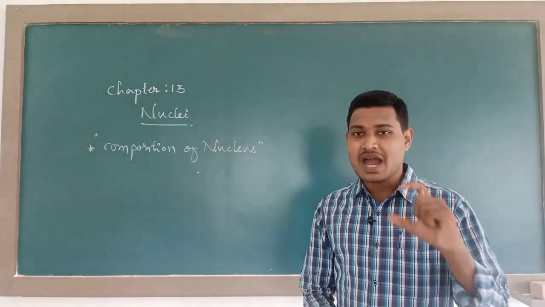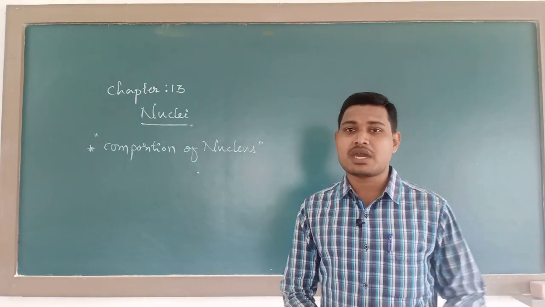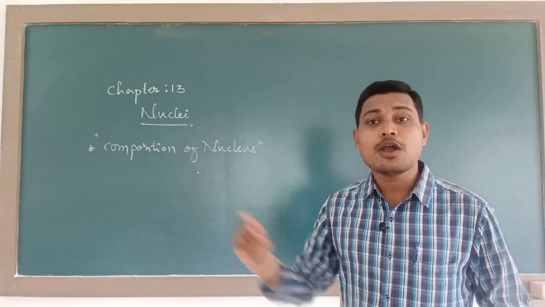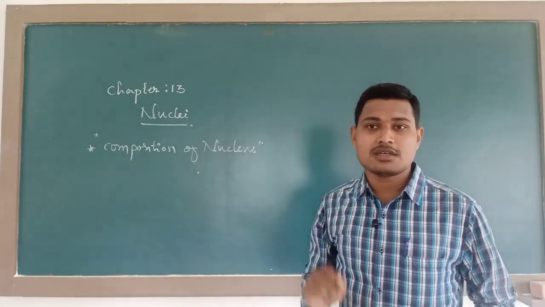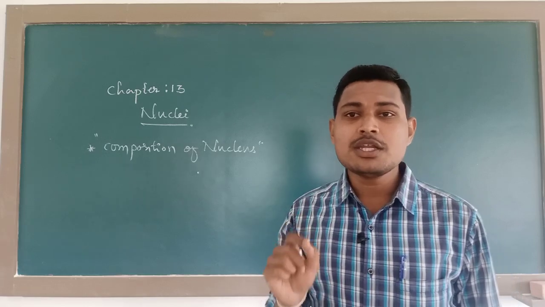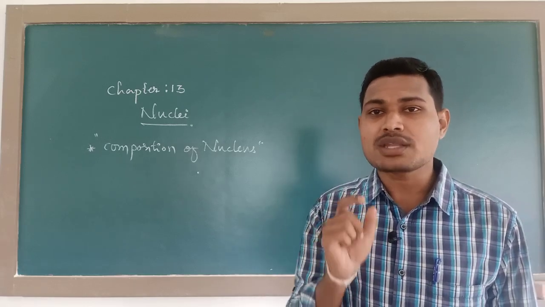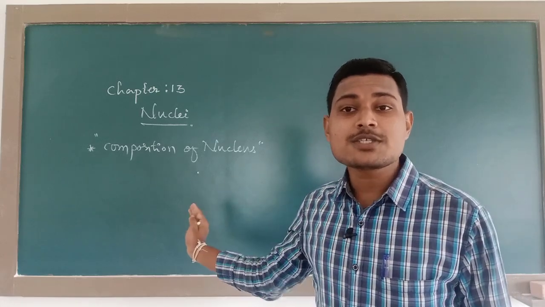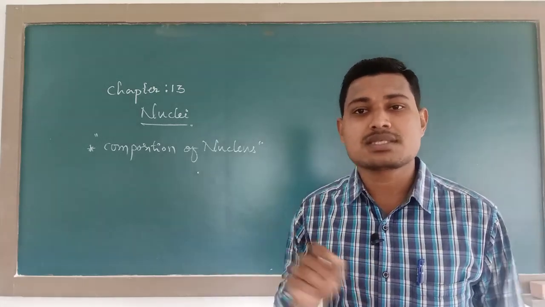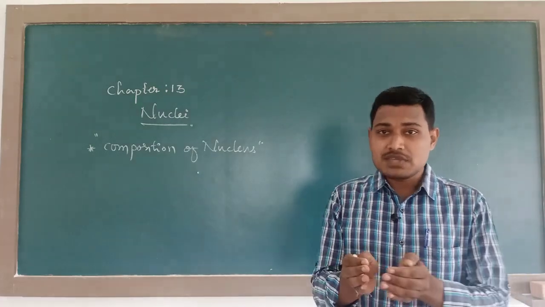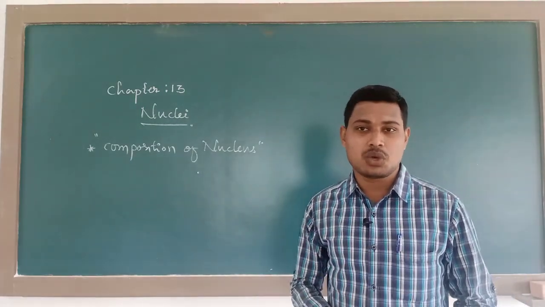But anyhow, with the composition of nucleus, what are we going to study further about this nucleus? In brief, I will tell what topics we are going to study in this chapter. Firstly, we are going to study the composition of nucleus. It means what things is the nucleus made of, what are the constituent particles of that nucleus. Next we are going to study the size or dimension of the nucleus.